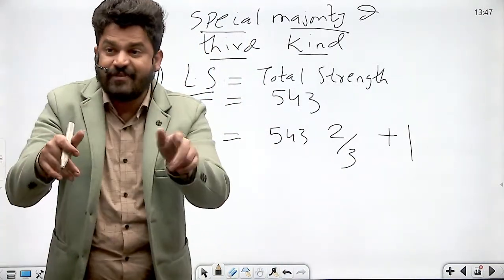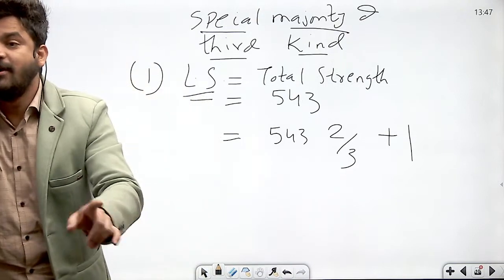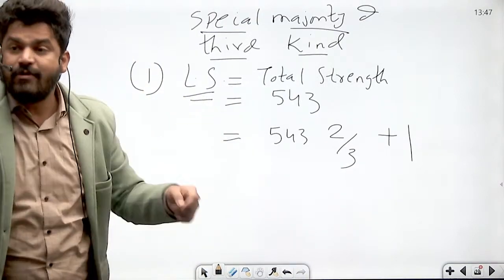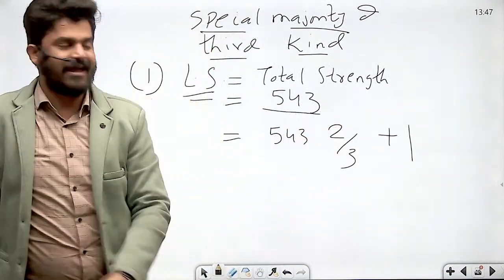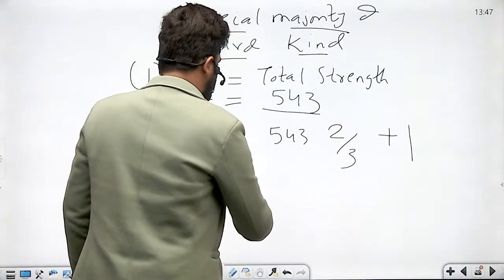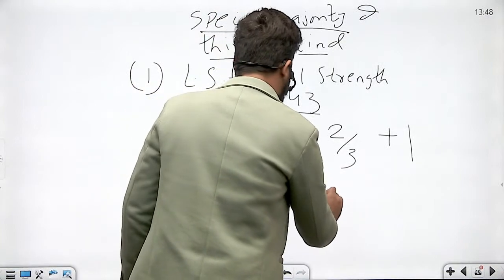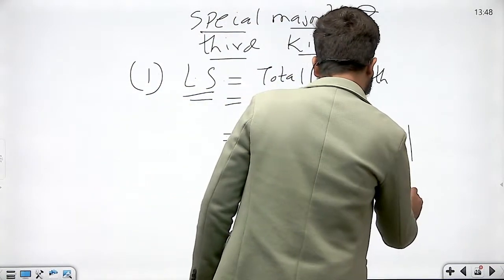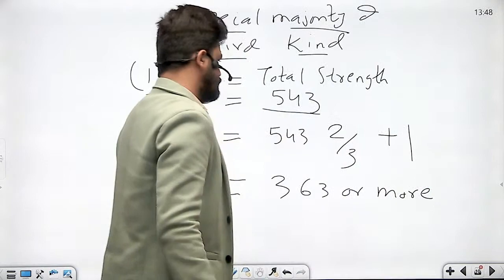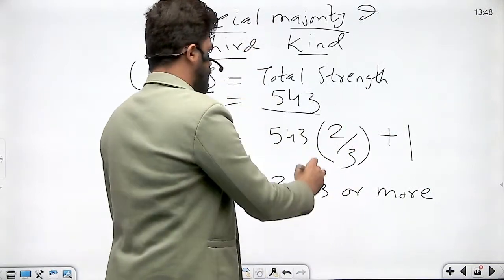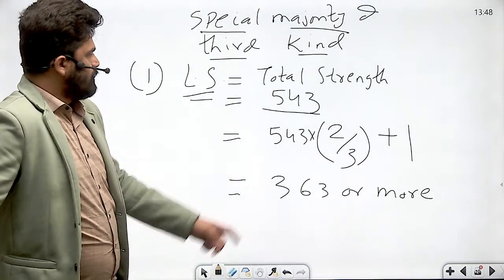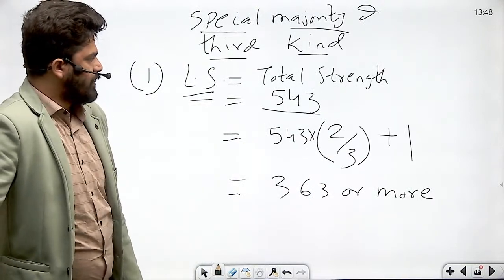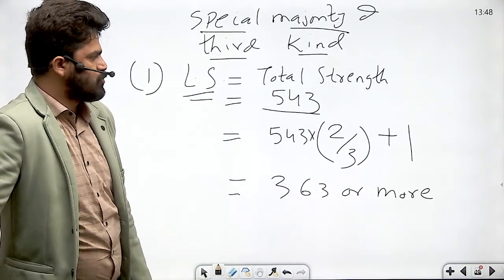2/3 of the total strength. Remember, present and voting doesn't matter. So special majority of third kind will be calculated out of the total strength, that is 543 in Lok Sabha. Calculate this. If you calculate, you will get this number, 363 or more. Calculate. Yes, obviously. Calculate. 543 into 2 divided by 3 plus 1.